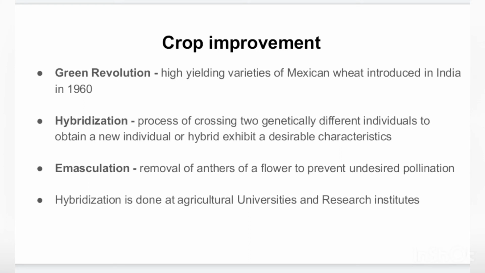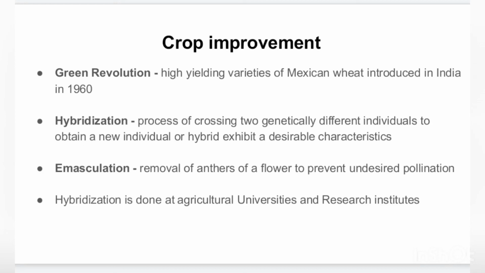The wheat plants were small in height, and the yield obtained from them was very, very high. So that led to the Green Revolution in India. That means a large scale production of wheat, which was enough to fulfill the demands of the country as well as to export outside the country.